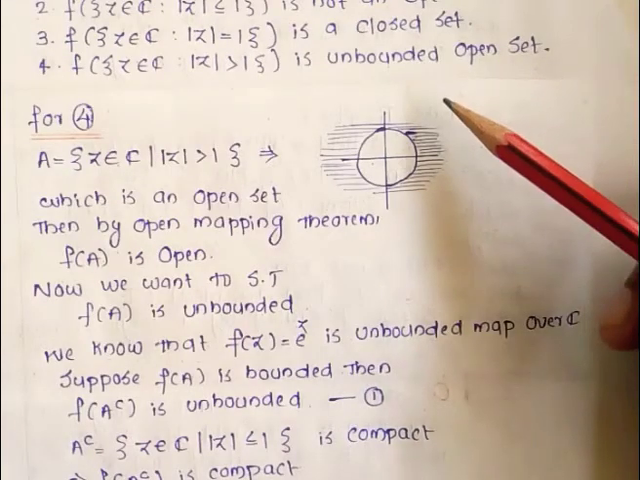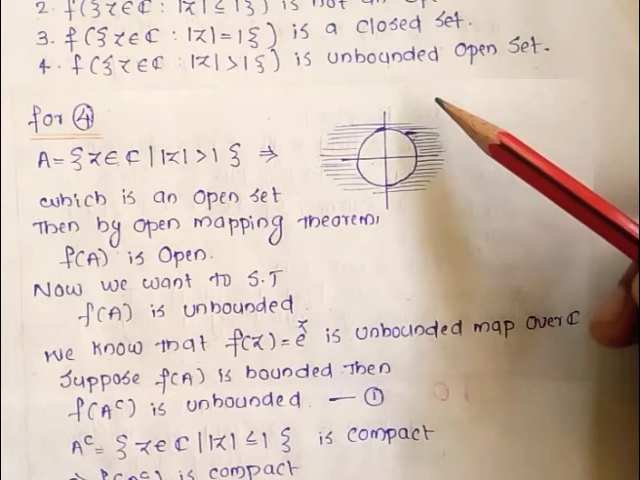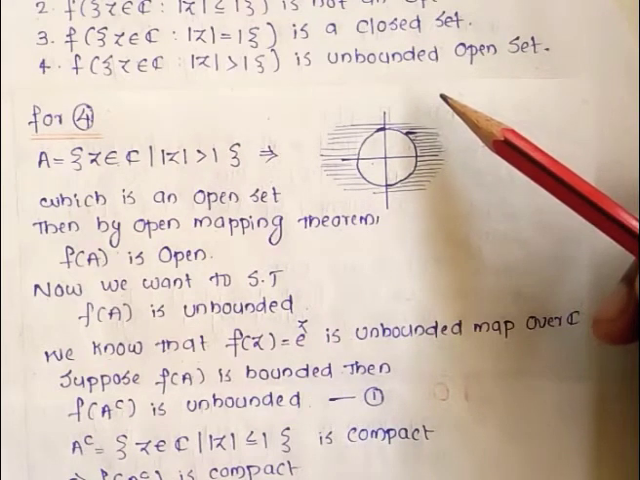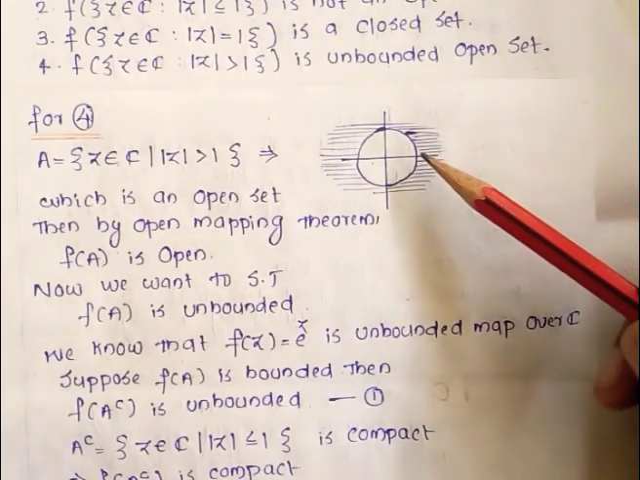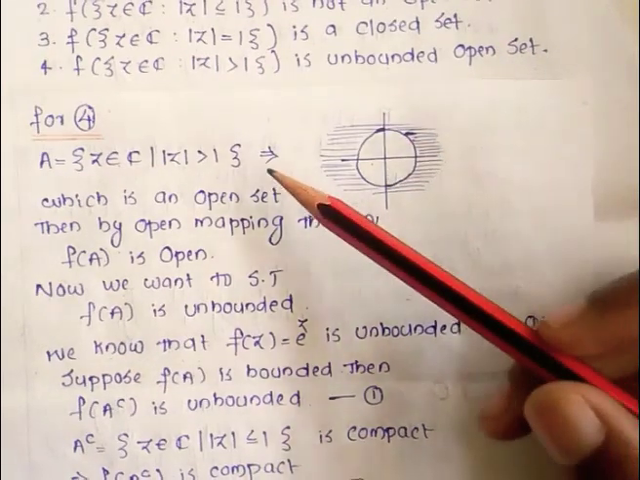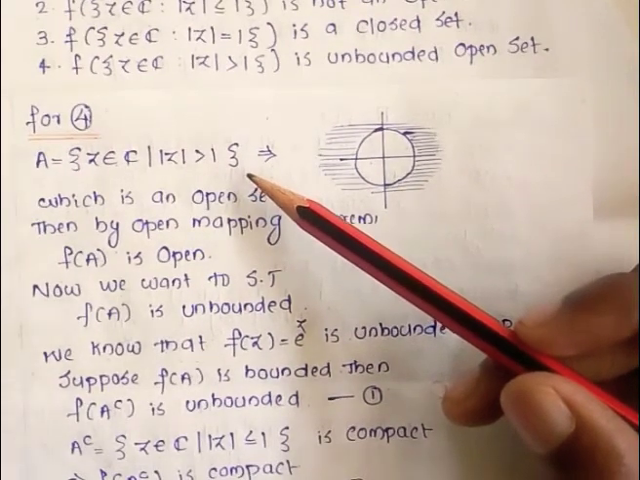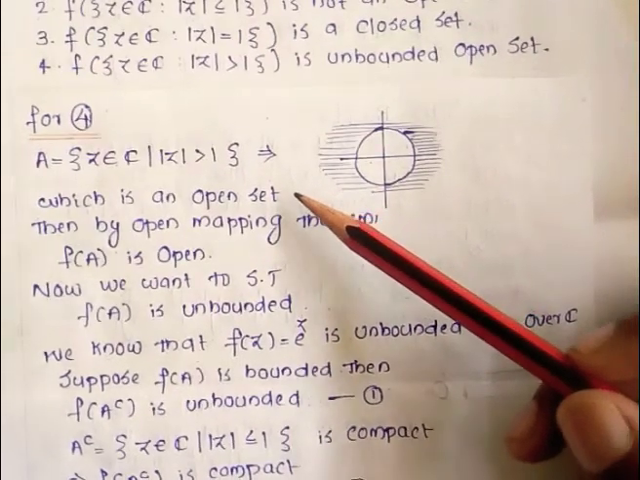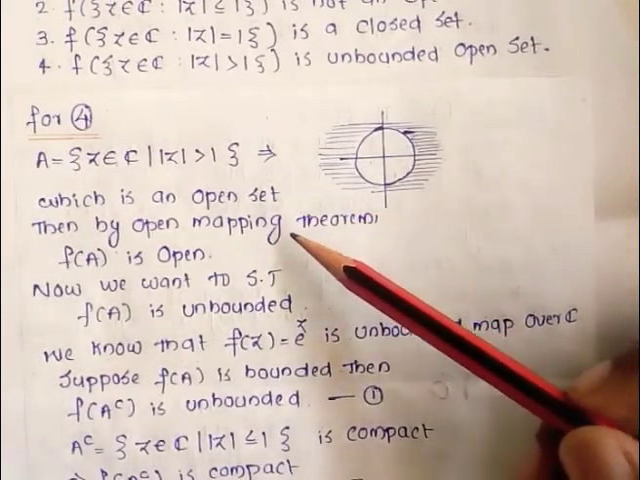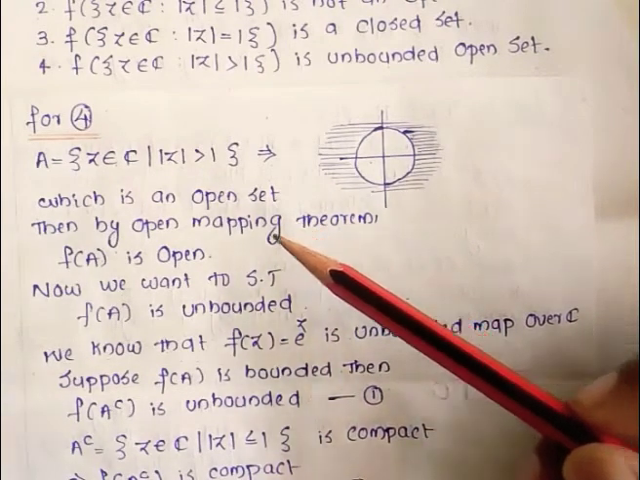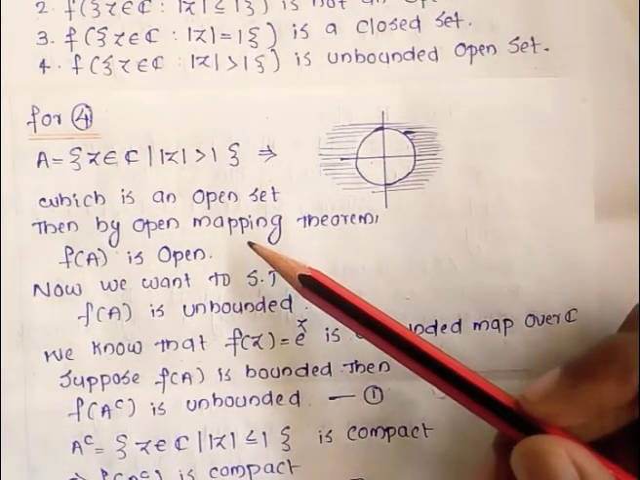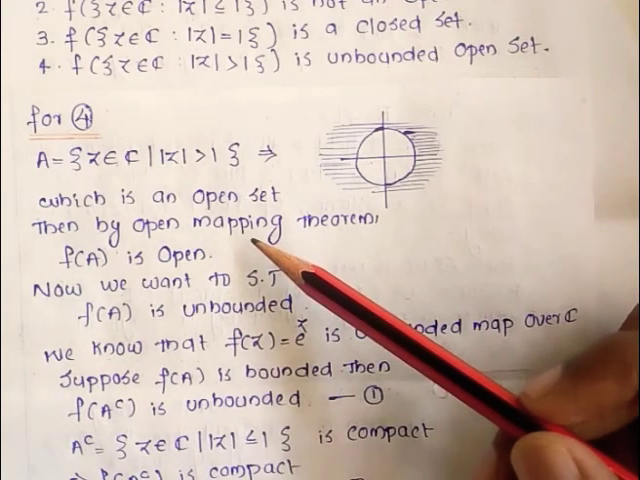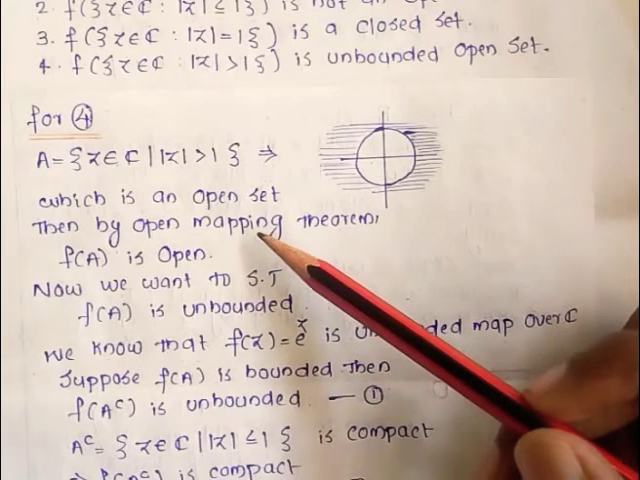Now for option number 4, which says that the image of the set of all z belonging to C such that |z| > 1 is an unbounded open set. First of all, we want to show that the image of this set is an open set. So let A be the set of all z belonging to C such that |z| > 1, which can be represented geometrically like this. Clearly it is an open set. Then again by the open mapping theorem, the image of that set must be open. So f(A) must be open.